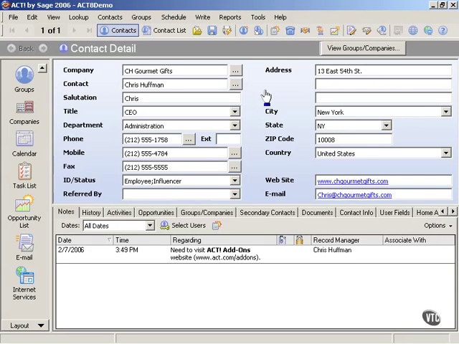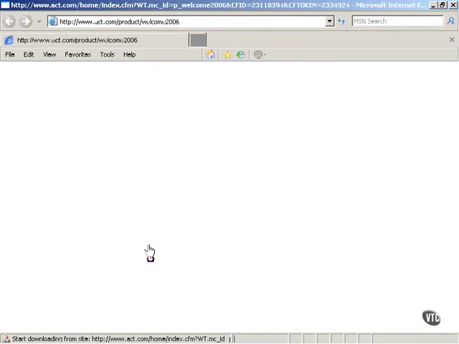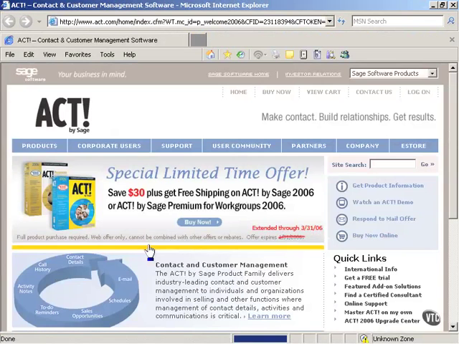ACT is more fully integrated with the internet than it ever has been before. And I'm sure this will continue to improve. But one of the ways that we can see internet services is just to click on internet services in the navigation bar. When we do this, ACT goes out to the browser and finds its own web page. Now, on this web page, we have information about products, corporate users, support, the user community, partners, the company itself, the e-store. So as this page continues to change, we'll have more and more information.